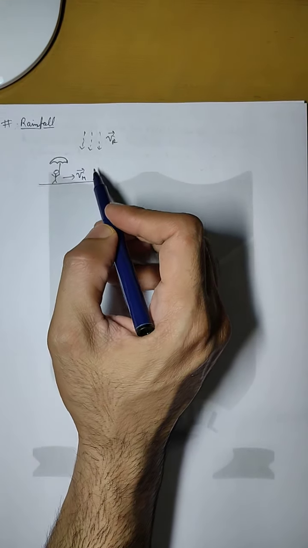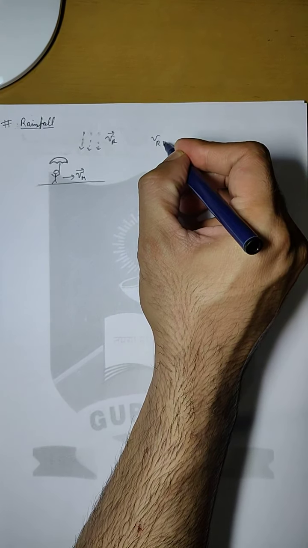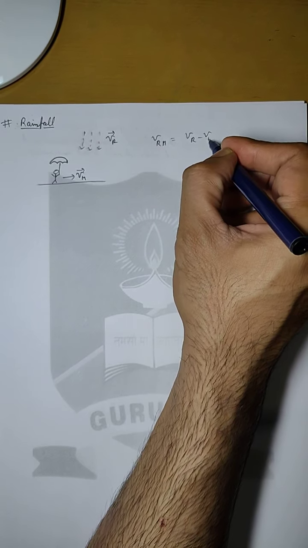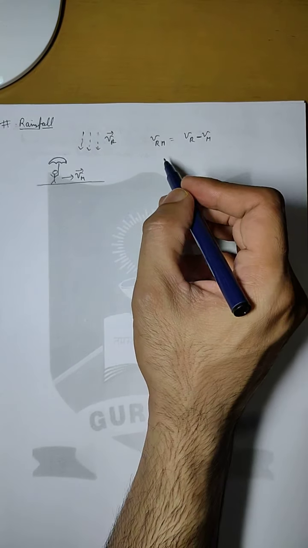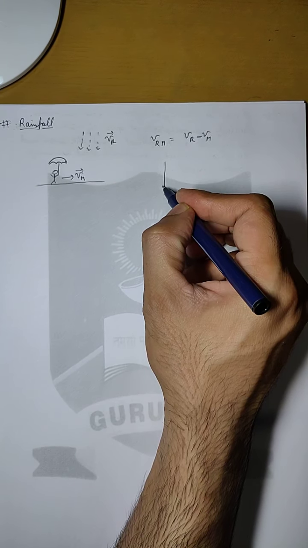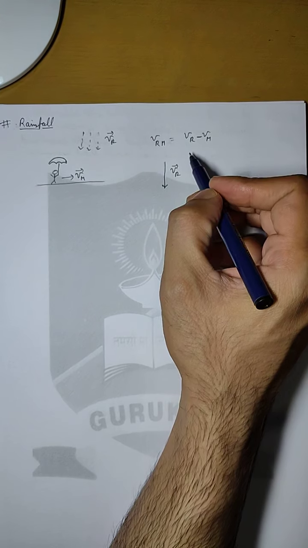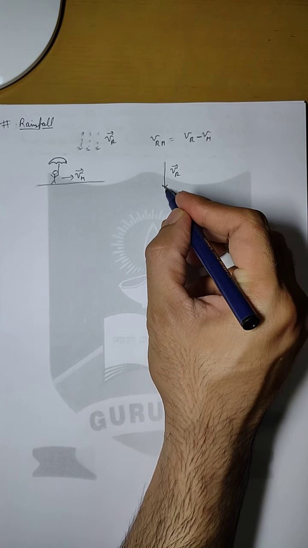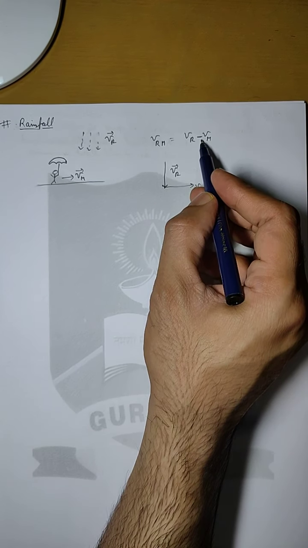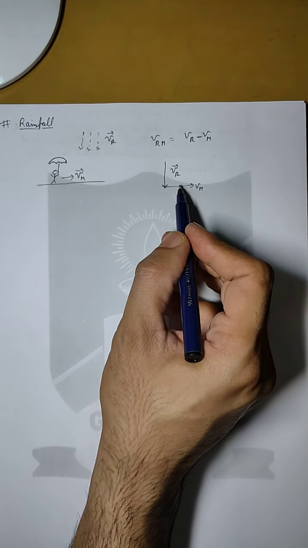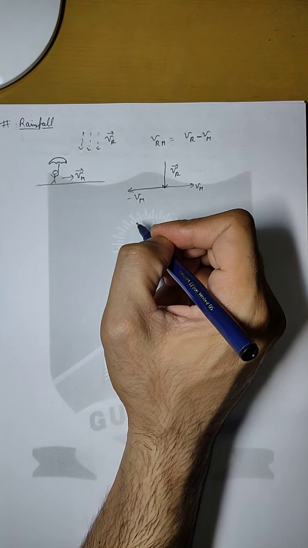then this will become a case of relative motion. Now if we find the velocity of rain with respect to man, it will be equal to Vr minus Vm, as we do in the formula for relative velocity. Now if we draw the diagram in vector form, this is the direction of velocity of rain, and Vm is in this direction. The man is moving in this direction, but here we have minus Vm. Since we have minus Vm, the vector Vm will be in the opposite direction. So this will be the direction of minus Vm.